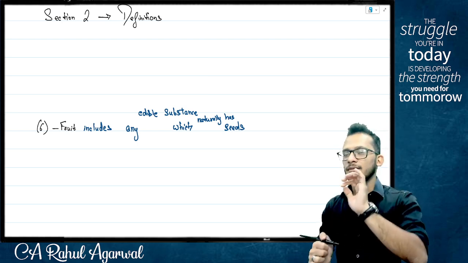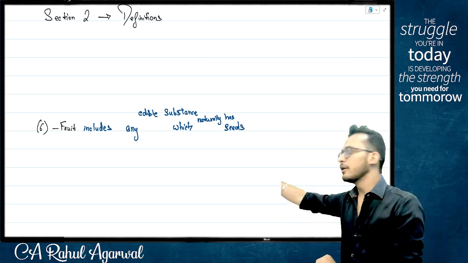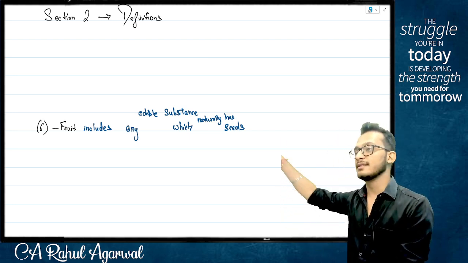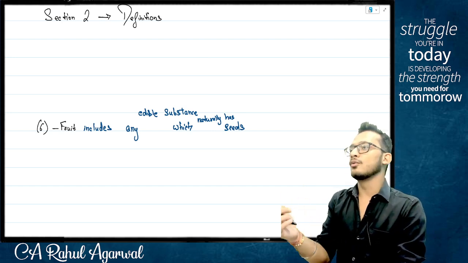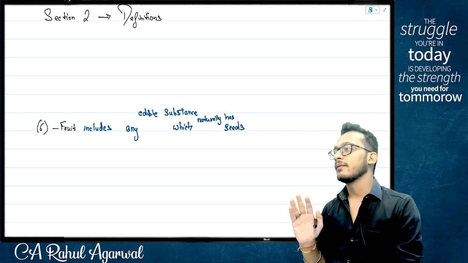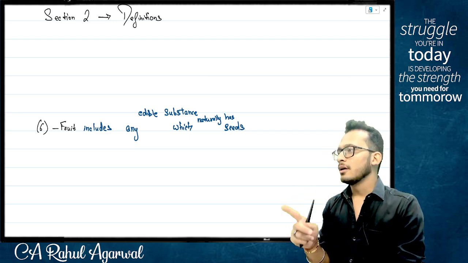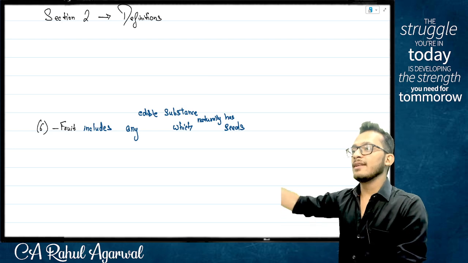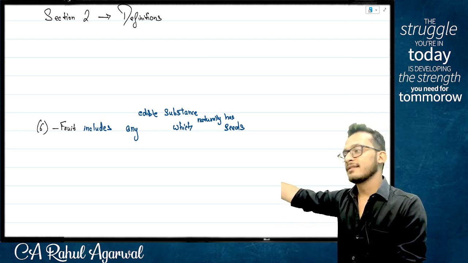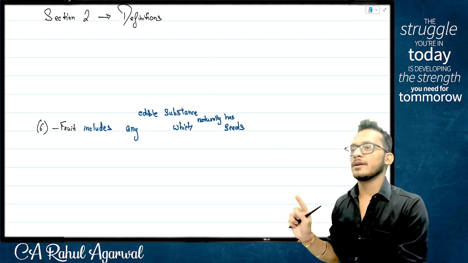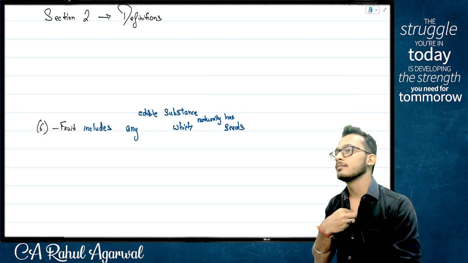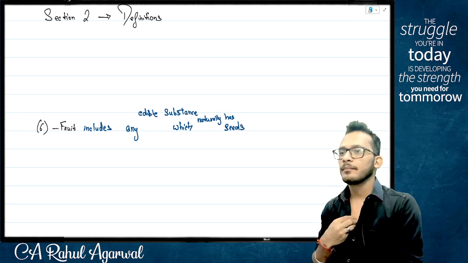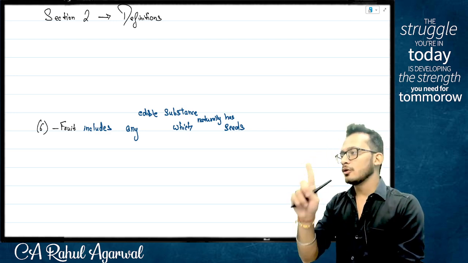Yes or no? Now, this is where we are going to discuss together, where we are going to say any fruit is going to be an item which has seeds. Now, I'm going to list out items for you. You're going to tell me whether you want it as seed or you don't want it as seed. If you don't want it as seed, I will have to exclude them. If you want it as seed, do I have to exclude them? But I will probably have to clarify, because I am not happy with it. Agreed, not agreed? Yes or no? Taking on the examples, people. Tomato.